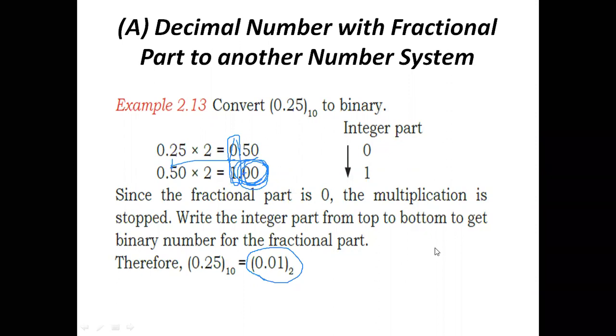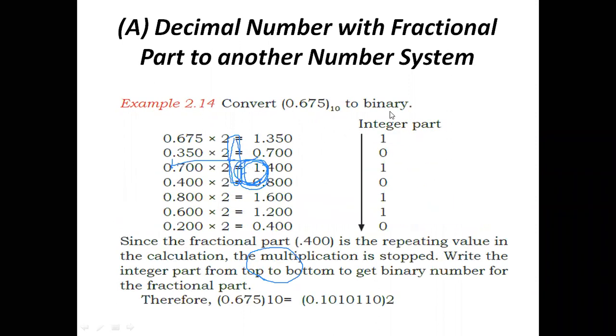And here we are indicating the same scenario, converting the fractional part to another number system, converting a decimal number to binary. Here 0.675 into 2 is equal to 1.350.